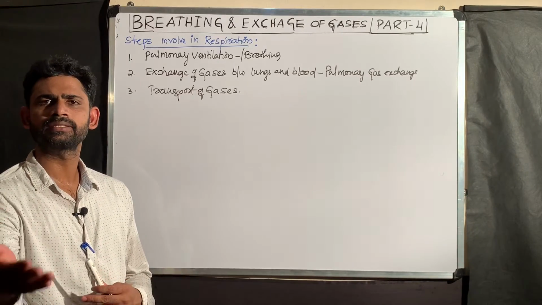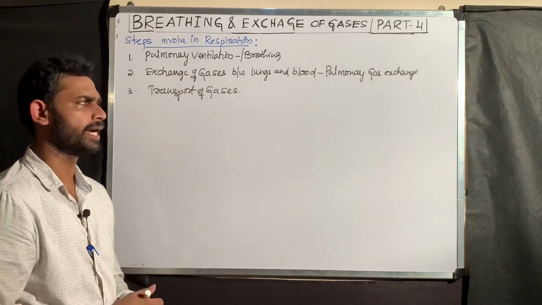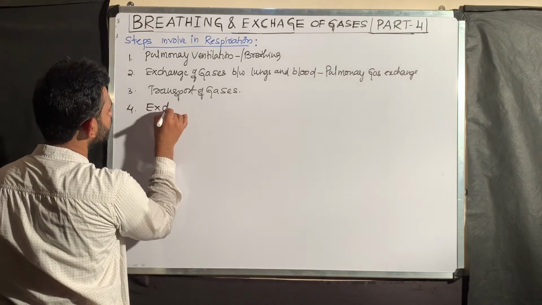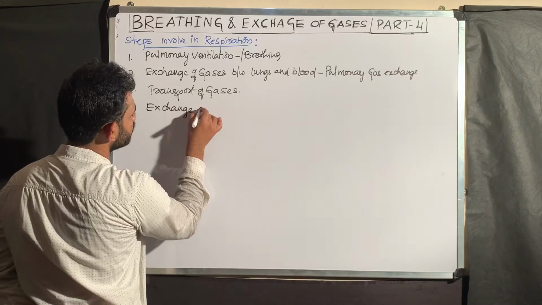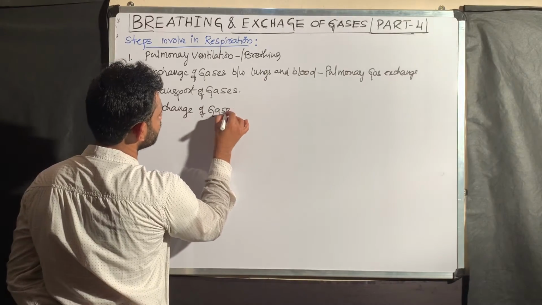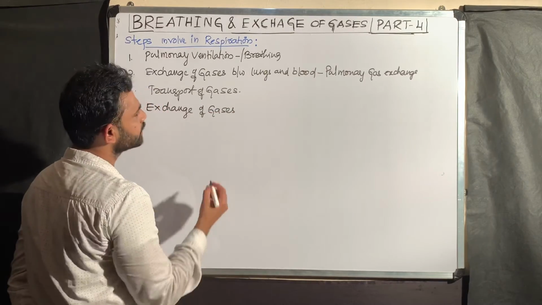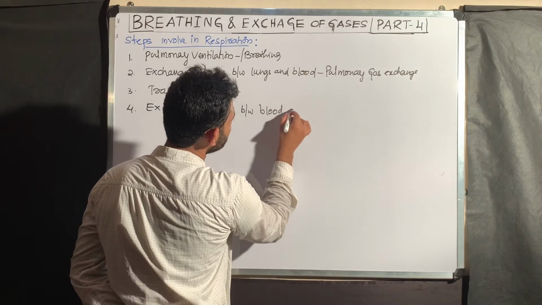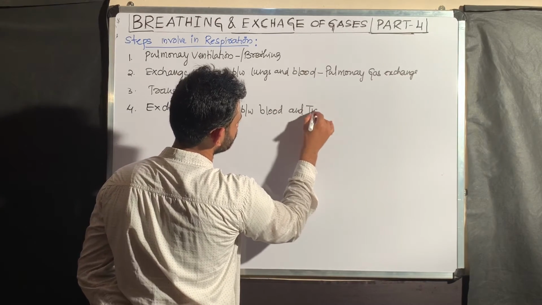Simultaneously, carbon dioxide from the tissues enters into the blood. Here also there is exchange of gases, carbon dioxide and oxygen simultaneously between blood and tissues.